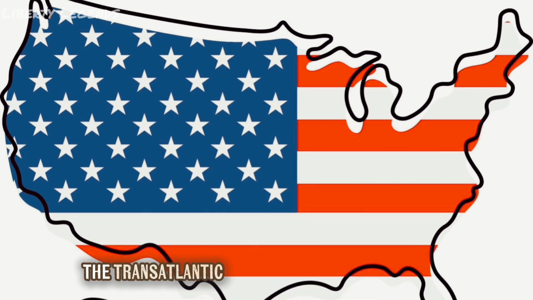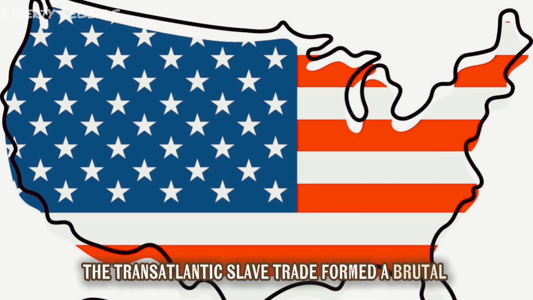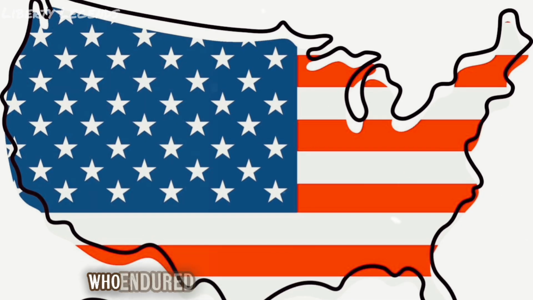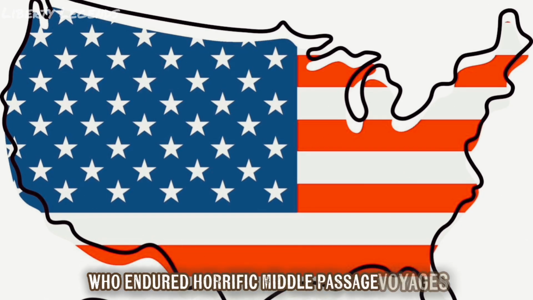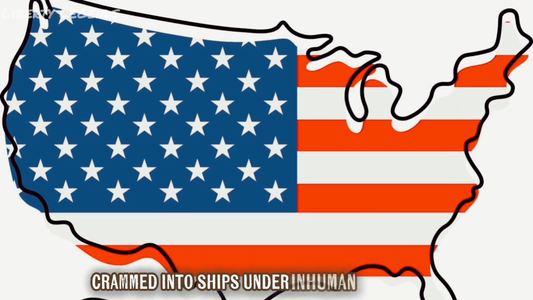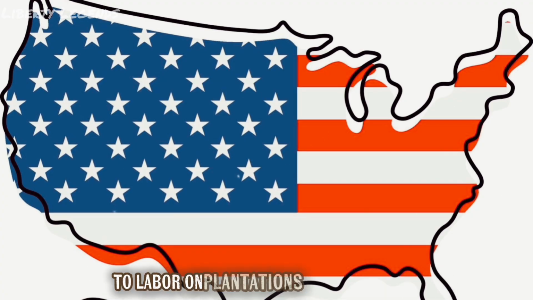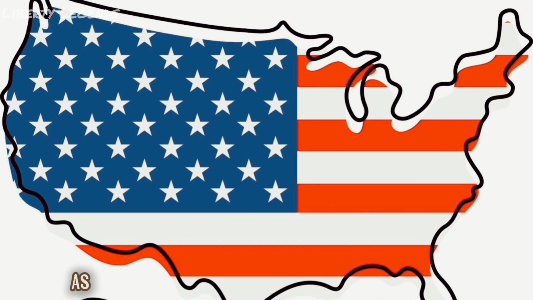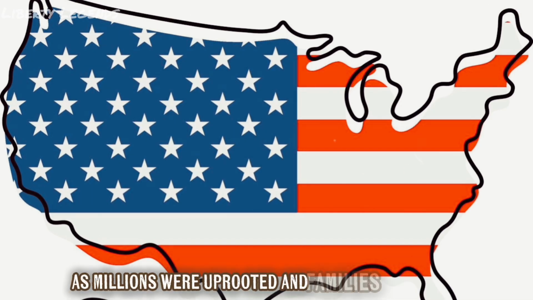The transatlantic slave trade formed a brutal triangle where European goods were traded for African captives who endured horrific Middle Passage voyages, crammed into ships under inhuman conditions to labor on plantations in the Americas. This system enriched colonial powers, but at immense human cost, as millions were uprooted and families torn apart.